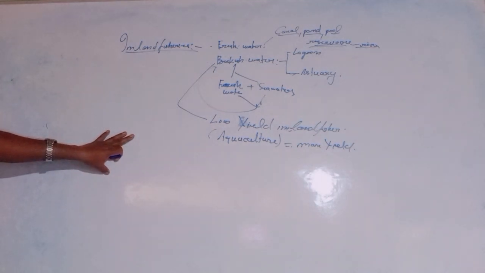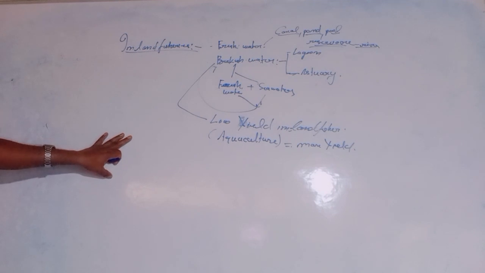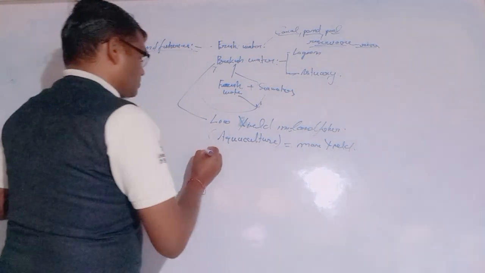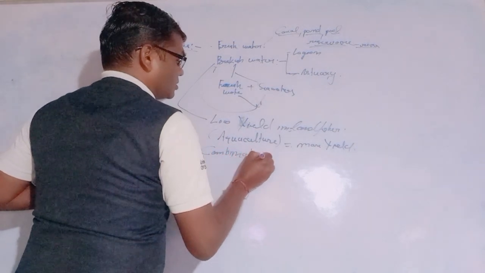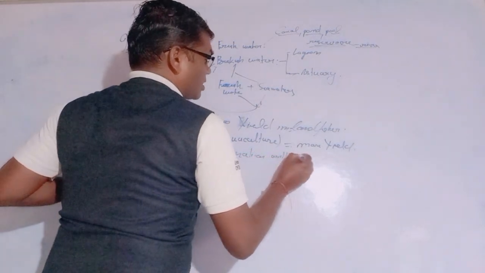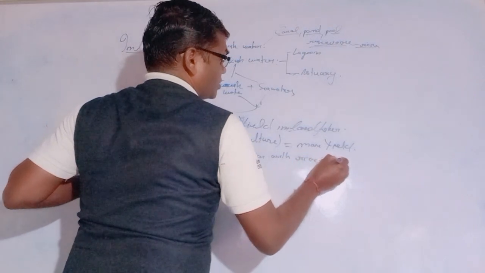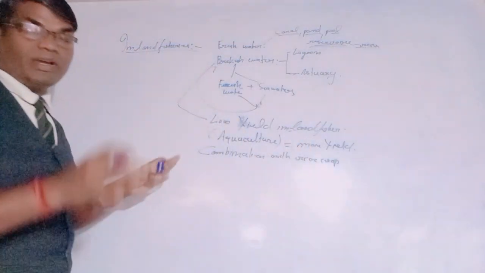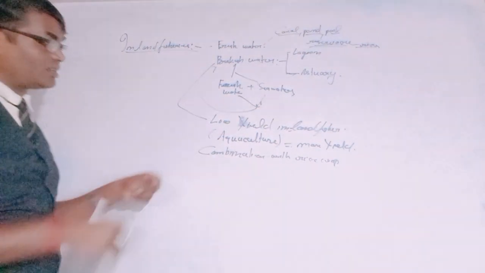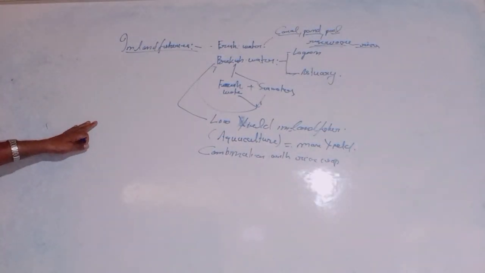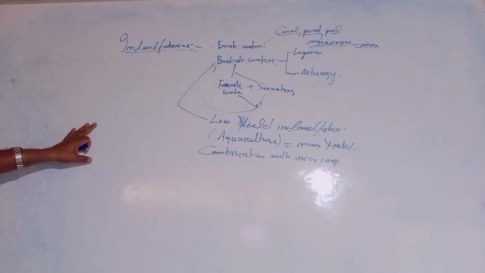Aquaculture, or fish culture, is sometimes done in combination with rice crops. In rice crops, the fields are generally completely filled with water.